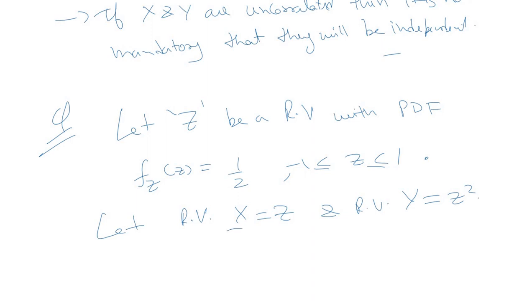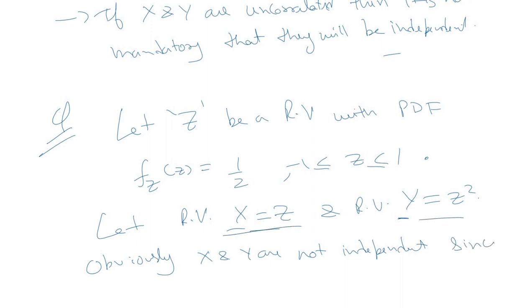So obviously x and y are not independent, since we can conclude from this relation that x square is equal to y. Now the question is, show that x and y are uncorrelated.